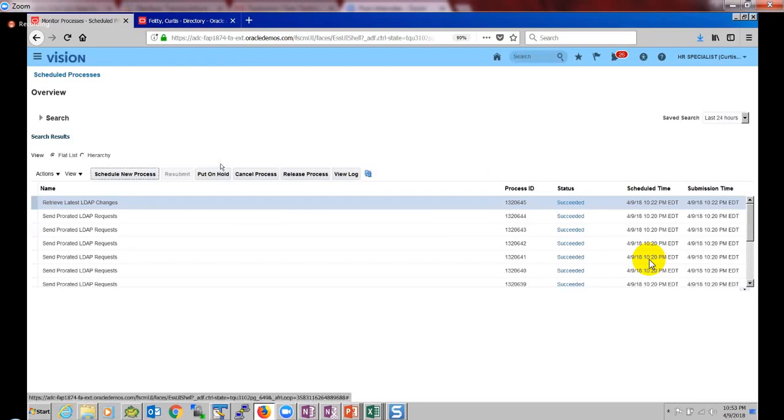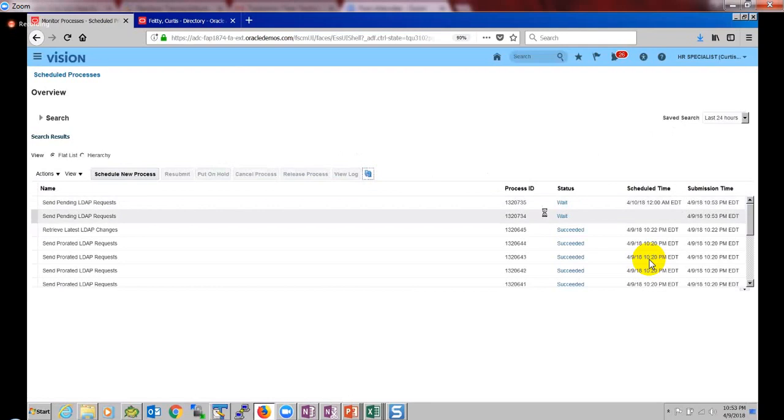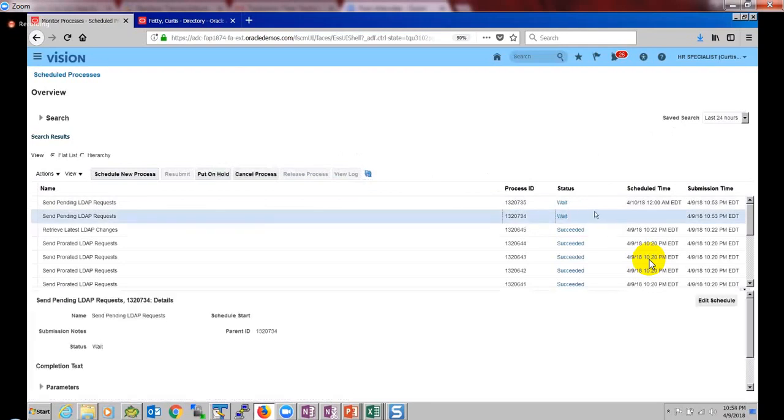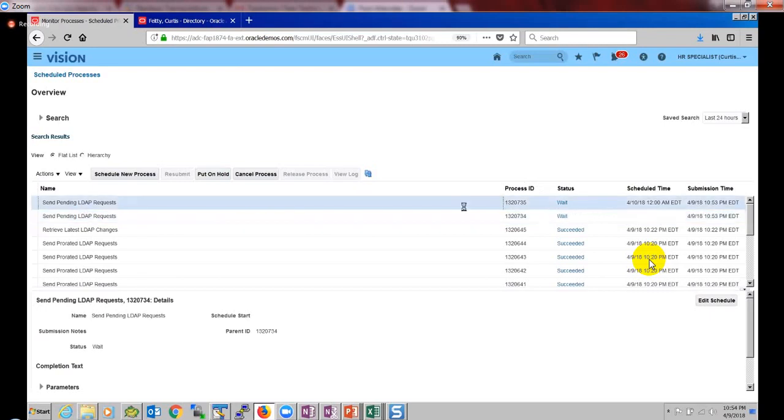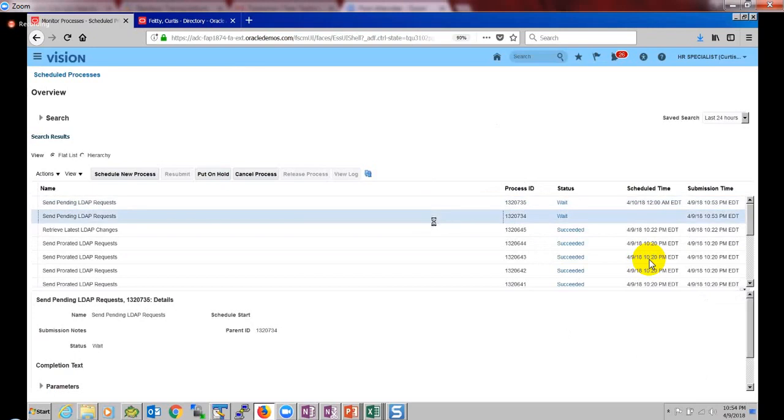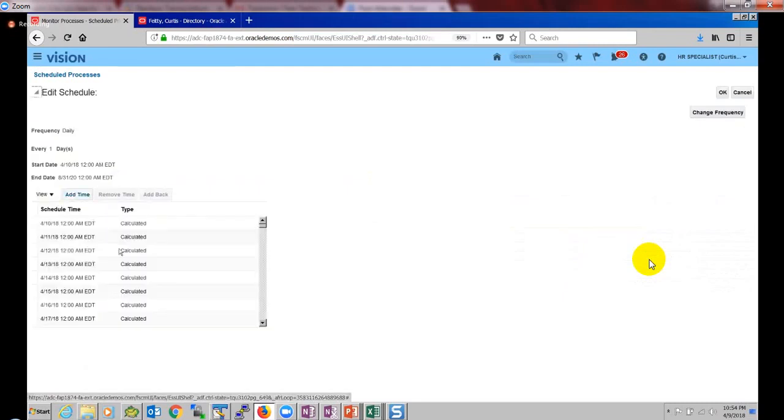Okay, so this job is scheduled, and it will go in a wait status saying that it is waiting to run. So it will create two jobs. One is the master job, another one is the child job. Master job is the one which will have all the schedules. Child job is the one which is the next schedule, which is going to be executed at midnight, 12 o'clock. This is the child job, and the master job will have schedules of everything from the edit schedule. It will have all the schedules beginning from today to 2020.